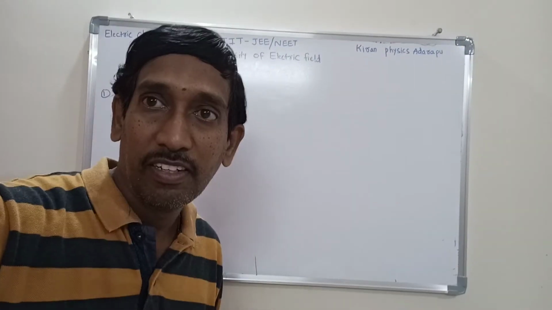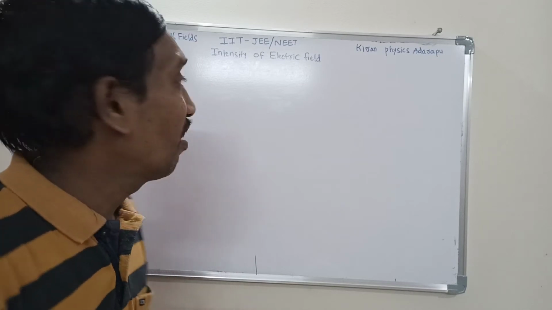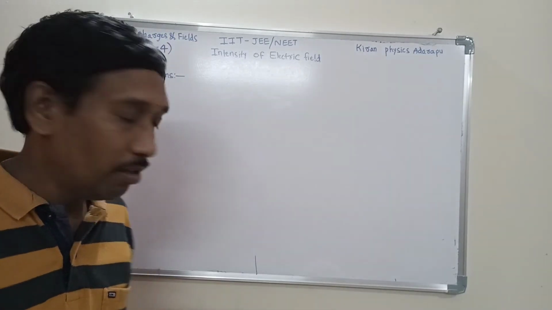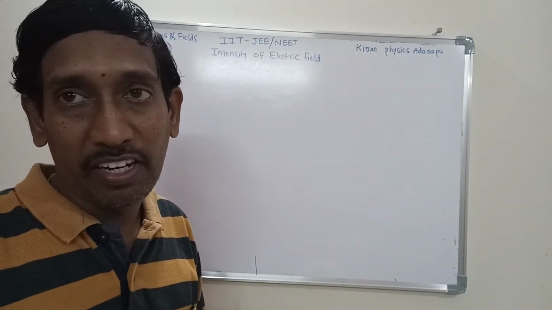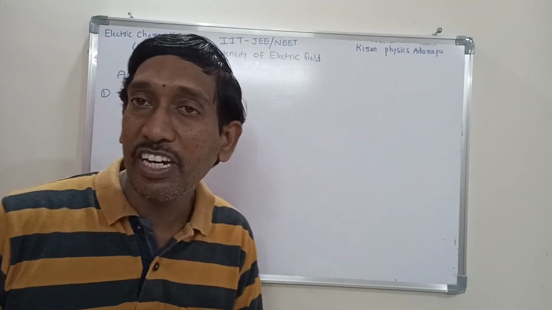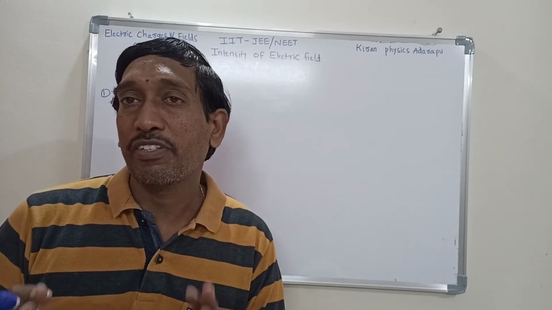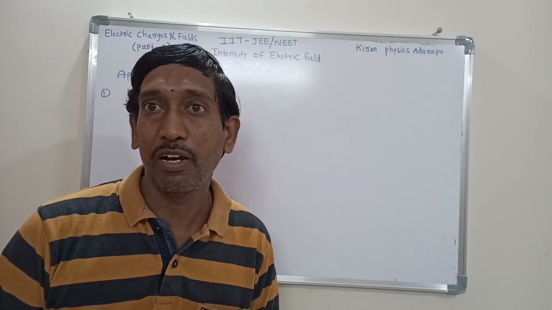Now we are going to discuss the applications of intensity of electric field. We have mainly three important applications. Concentrate on these three important applications. Mainly the questions are asked on these applications.